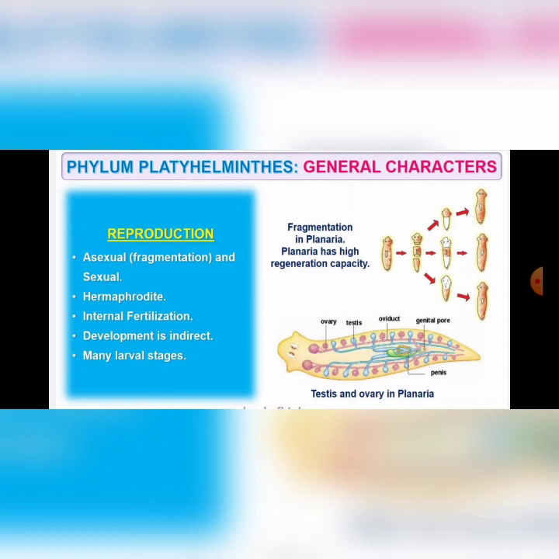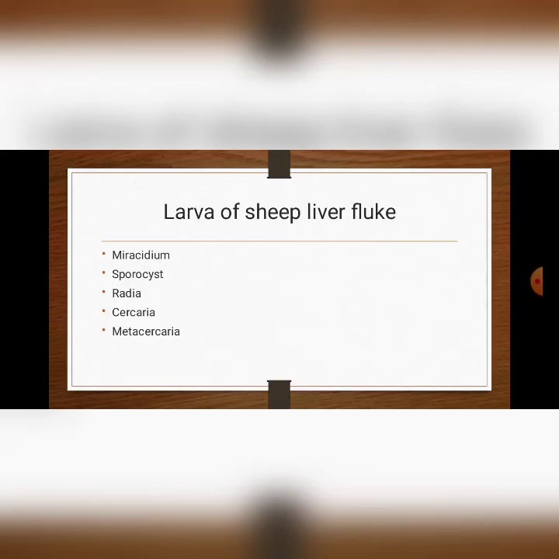You can see many larval stages here. Such kind of development is called indirect development. If there is no larval stage, then the development will be direct. I'll give one example for indirect development in sheep liver fluke.